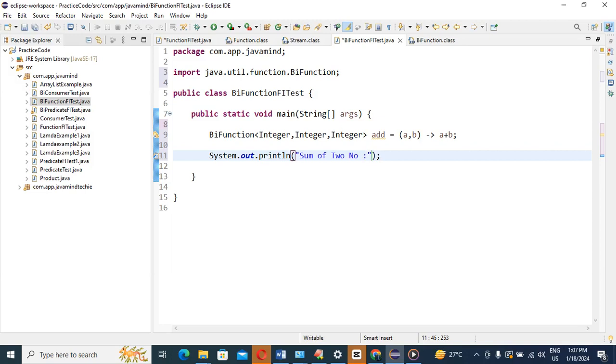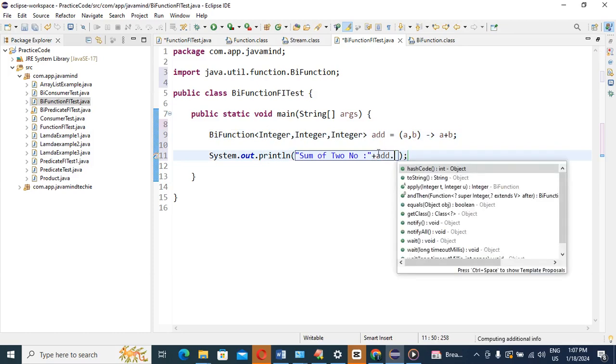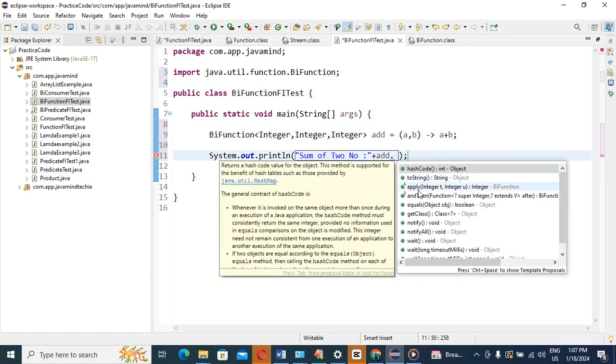What is the sum of two numbers? Tell me, guys. Whatever object we are storing this result in, add dot, what I mentioned, the apply method, guys. Yes or no? Because inside the BiFunction functional interface, the method is apply only, and it takes two arguments.